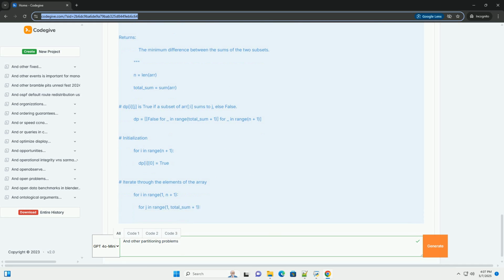Base cases: k_remaining equals 0, if we've filled all k subsets, we've found a solution. current_sum equals target_sum, if the current subset's sum is equal to the target, start filling the next subset, decrement k_remaining. current_sum greater than target_sum, if the current subset's sum exceeds the target, this branch is invalid.